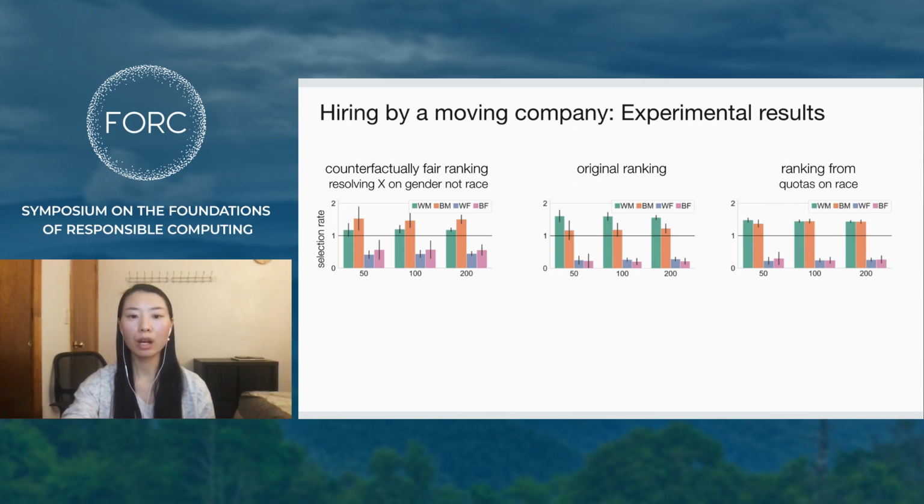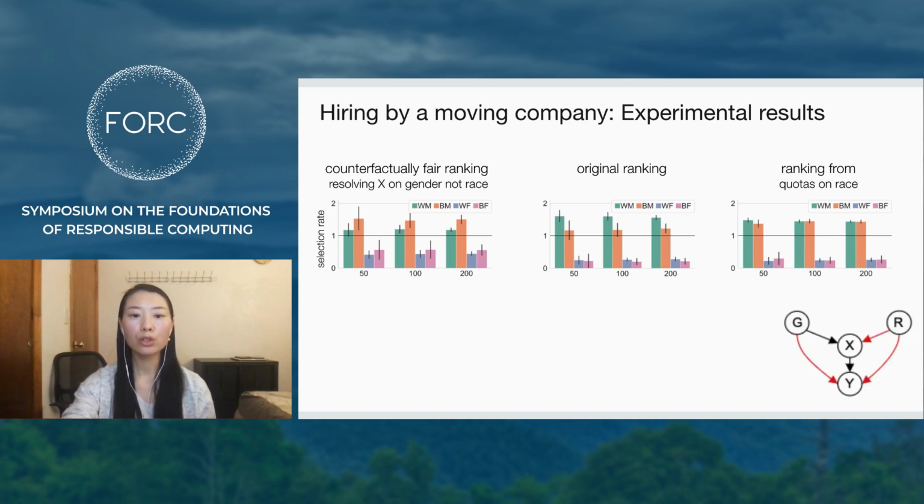In these three plots, we show selection rates of 4 intersectional groups: white male in green bars, black male in orange, white female in purple, and black female in pink, for 3 kinds of rankings. The x-axis shows the size of top K set, and the y-axis shows the selection rate. Our results are over 100 executions.